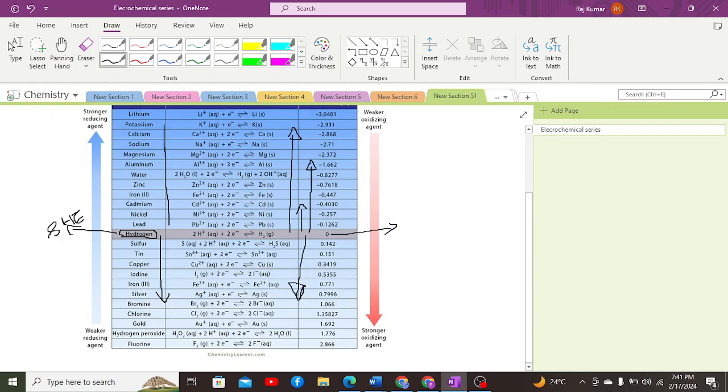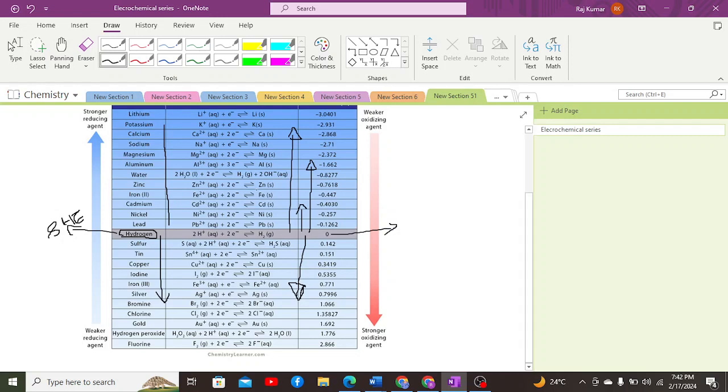A positive value of reduction potential indicates that the metals, non-metals or any other elements will tend to undergo a reduction reaction rather than an oxidation reaction, because higher reduction potential showcases more capability of the element to accept electrons. Since they perform reduction, they have a stronger ability to act as oxidizing agents.